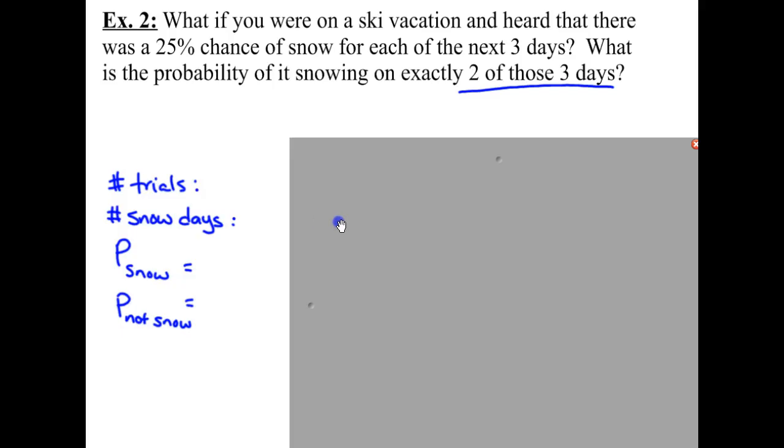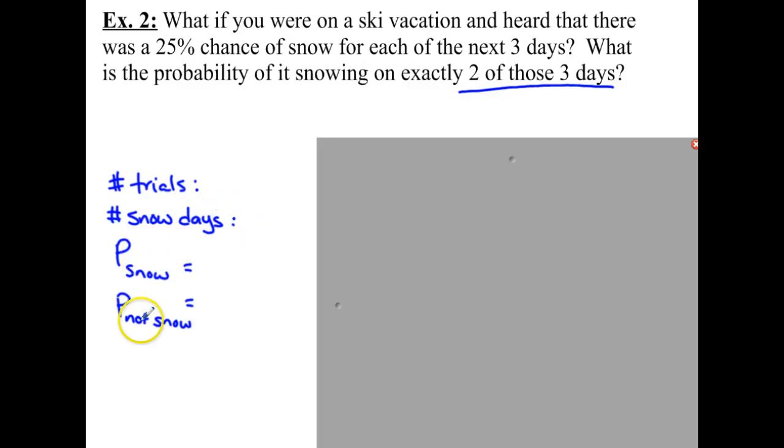Let's look at this example. What if you're on a ski vacation, you heard there was a 25% chance of snow for the next 3 days? What's the probability of it snowing 2 out of those 3 days? What I'd like you to do on your paper is write out the facts that we know. Okay? How many trials there were. In this case, a trial is a day that you happen to be on vacation. How many successes were there? In this case, we're on ski vacation. We want snow. So it's a successful day if it snowed. So how many snow days were there?